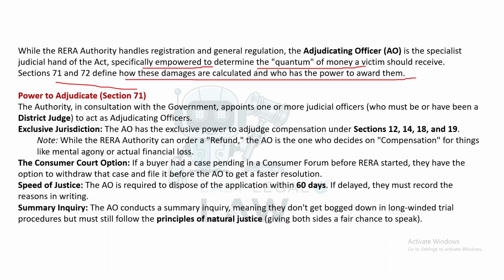Section 71, power to adjudicate. The authority, in consultation with the government, appoints one or more judicial officers who must be or have been a district judge to act as adjudicating officers.